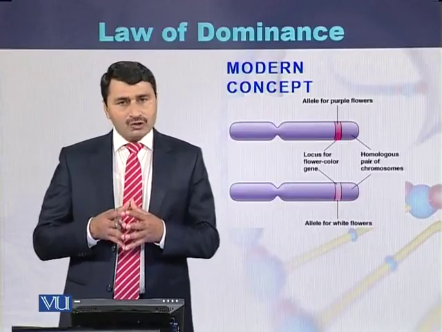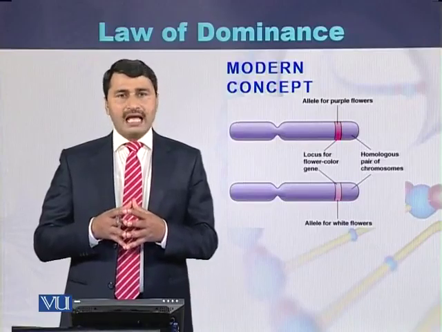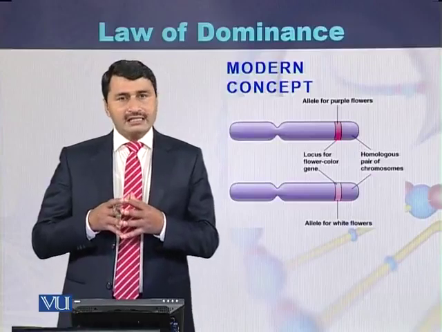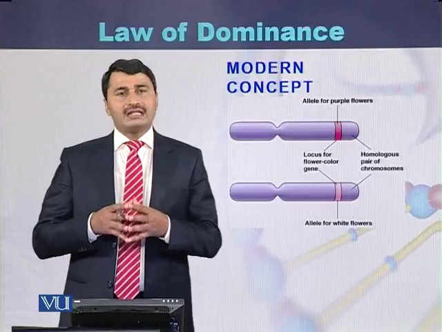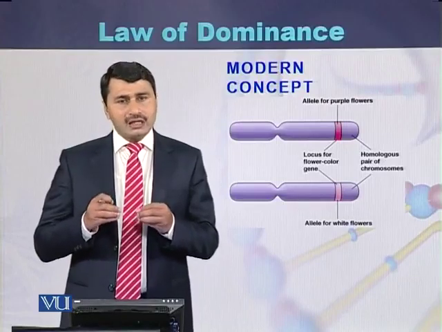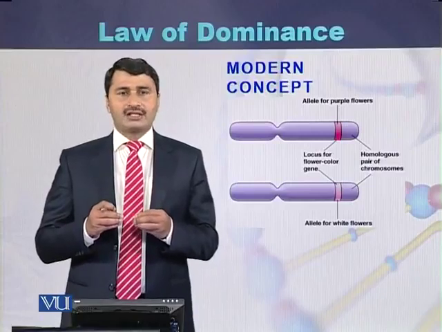One chromosome is inherited from the father and has an allele for the purple color, and the second chromosome is inherited from the mother and also has an allele for white color flowers.